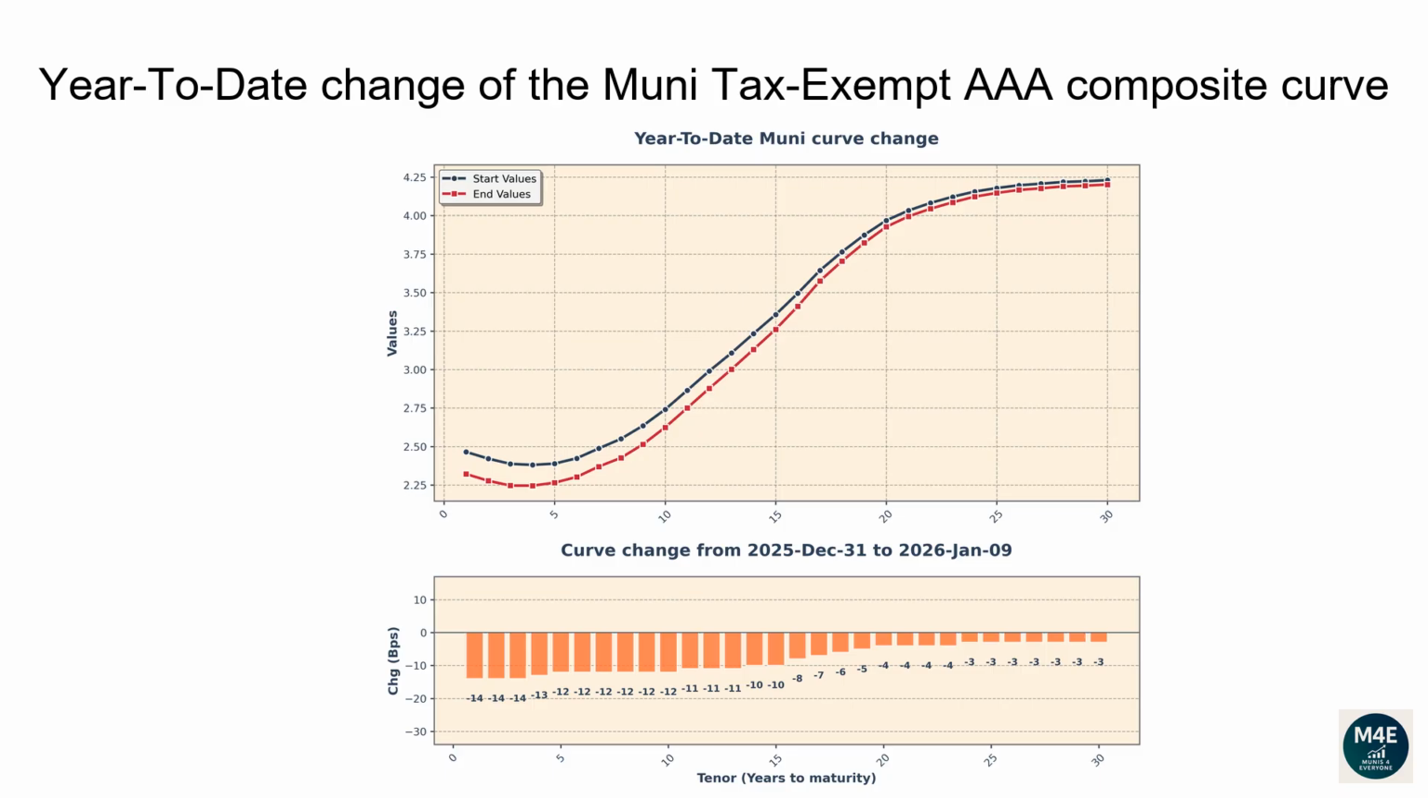The 1-year tenor changed -17 basis points. The 2-year tenor changed -16 basis points. The 5-year tenor changed -13 basis points. The 10-year tenor changed -10 basis points. The 20-year tenor changed -3 basis points. The 30-year tenor changed -2 basis points.